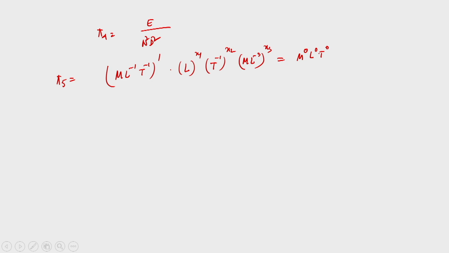Again we consider dimensional homogeneity and equate the power of each of m, L, t on both sides. Equating power of m, the right hand side is 0 and the left hand side is 1 plus x 3, so x 3 will be minus 1.